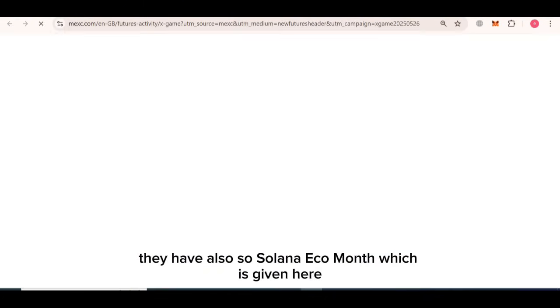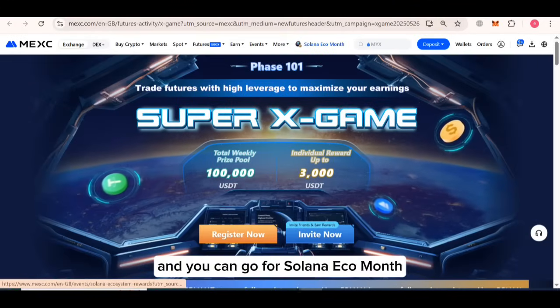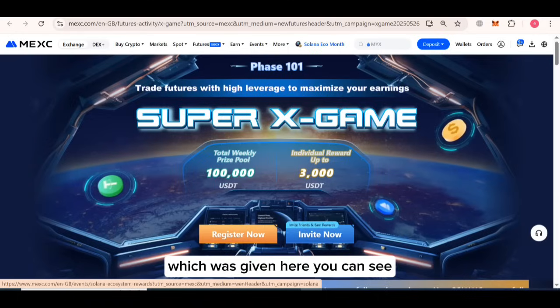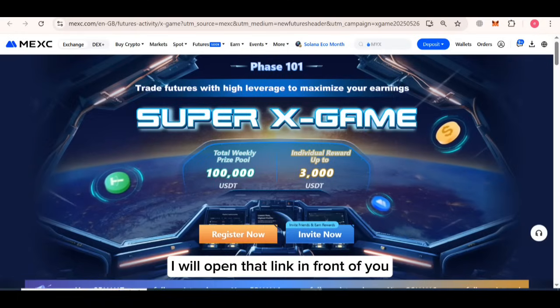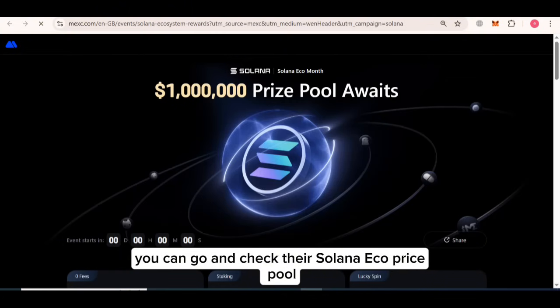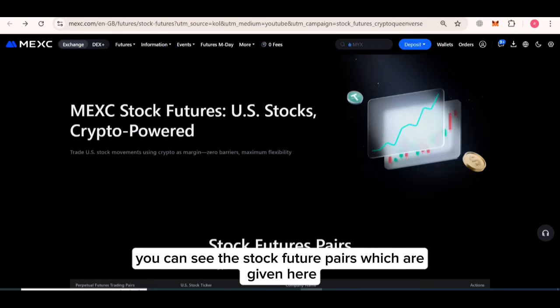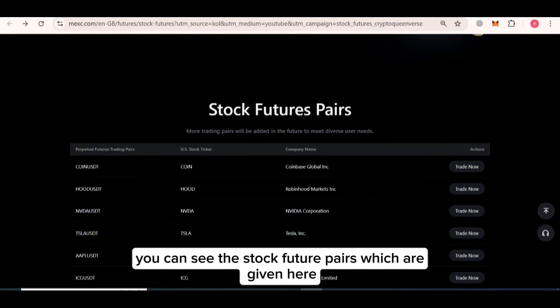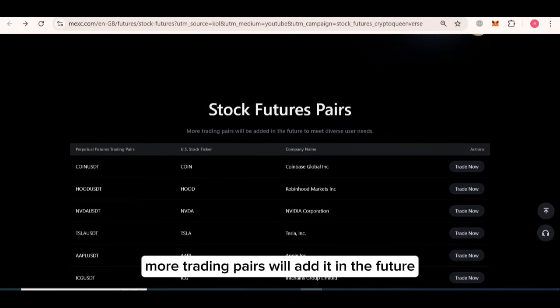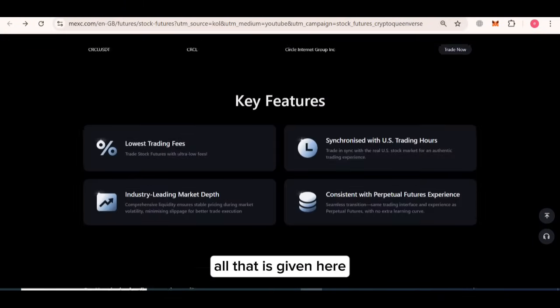They also have the Solana Eco Month, which is given here. They have the Super X game, and you can go for Solana Eco Month. I will open that link in front of you and also share it, so you can check the Solana Eco prize pool that awaits you. You can see their details here. Furthermore, you can see the stock futures pairs given here. More trading pairs will be added in the future to meet diverse user needs, and you can see TSLA, NVDA, USDT, all given here.